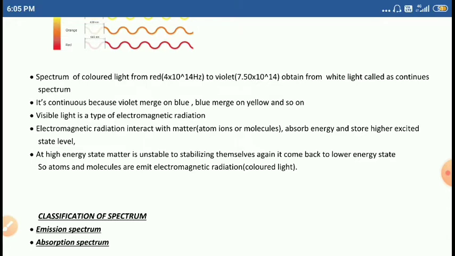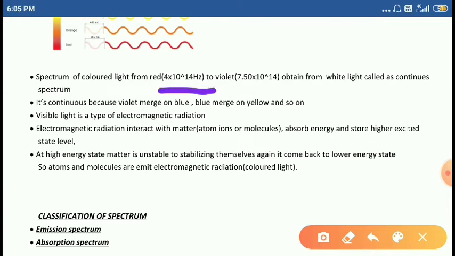The spectrum of colored light. The colored light ranges from 4 × 10^14 hertz, the frequency of red, to 7.50 × 10^14 hertz, that of violet. So this range of frequencies is obtained when white light is split, and it is called the continuous spectrum.